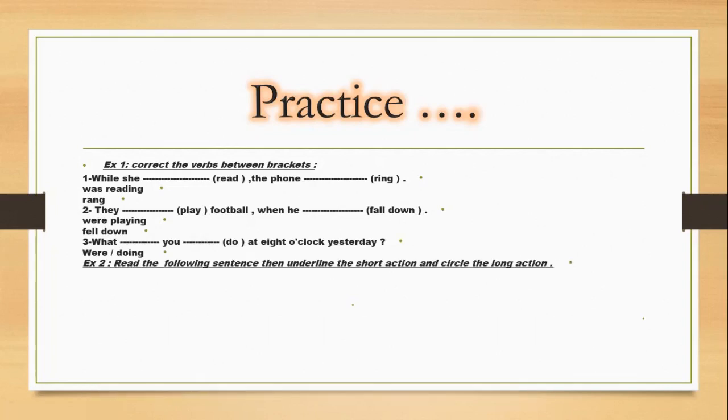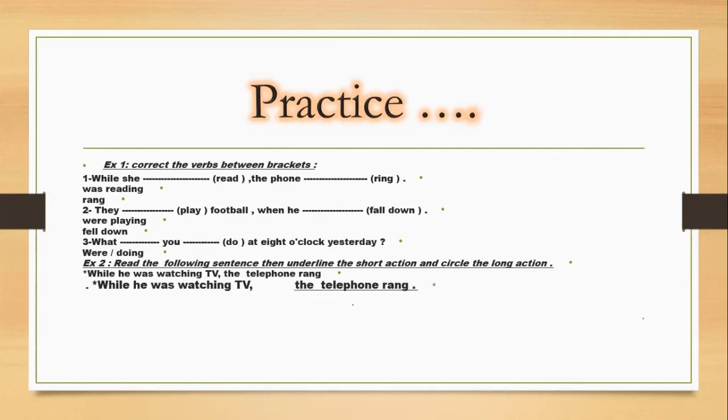Exercise 2. Read the following sentence, then underline the short action. You are going to underline the simple past or short action and circle the long action. So the sentence is, while he was watching TV, the telephone rang. Where is the short action? Excellent. It is the second part of your sentence, which is the phone rang.